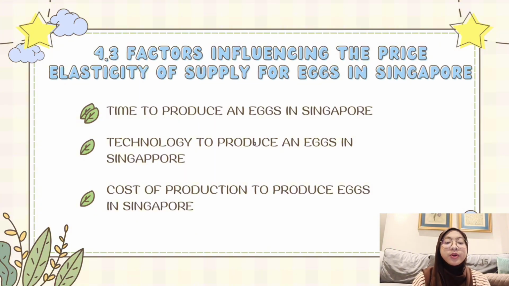Next, technology to produce an egg in Singapore. Singapore uses advanced and modern technology to maximize egg production. As a result, the supply of eggs is sufficient for consumer needs. Therefore, the price elasticity of supply is inelastic. Third, cost of production to produce eggs in Singapore. When the cost of production increases, such as chicken feed, labor, and land, producers are unable to produce eggs in large quantities.